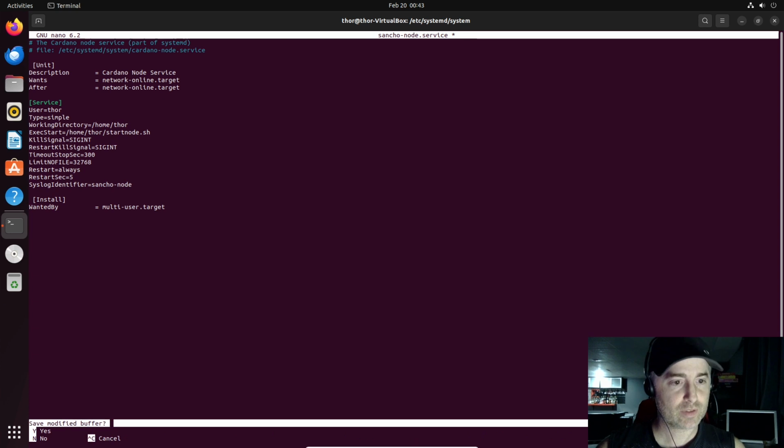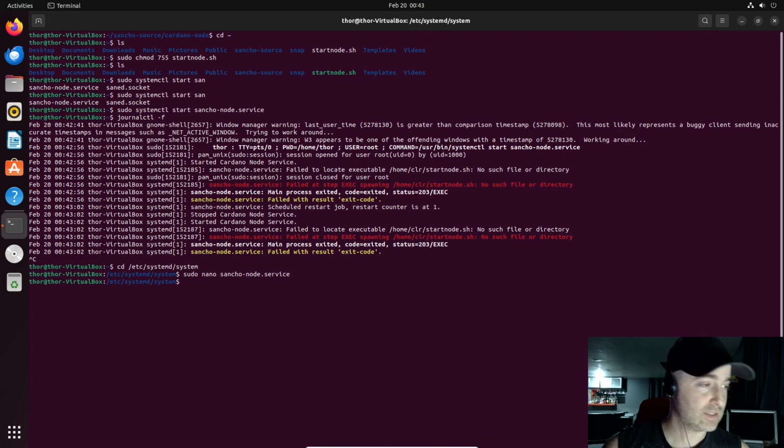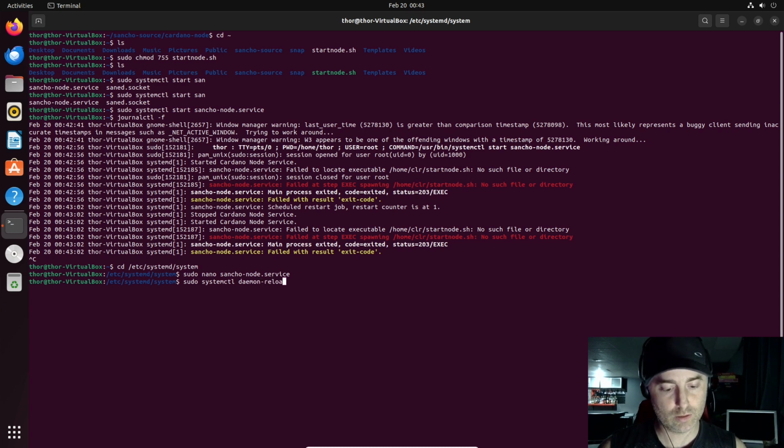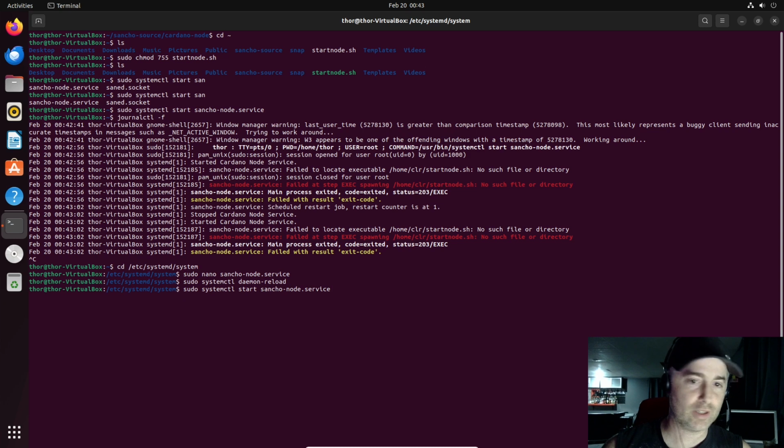There it is. We save it. Since I made some modifications in a service file, I will sudo systemctl daemon-reload, and we will start it again. No, this time it's not going to be start, it's going to be restart.